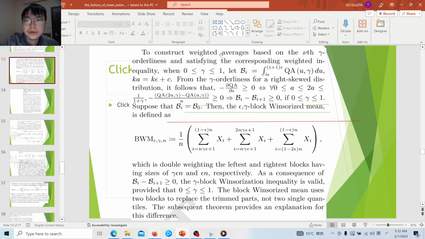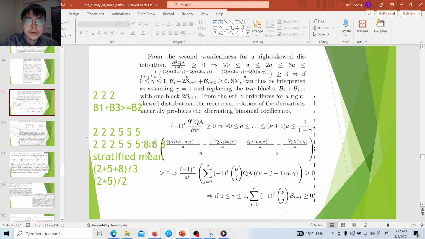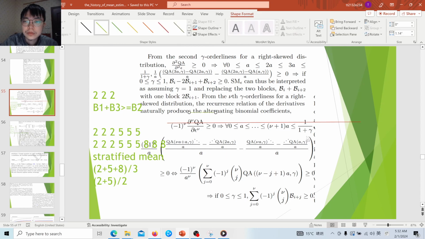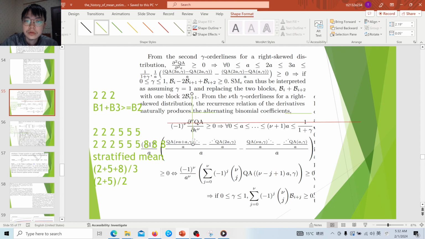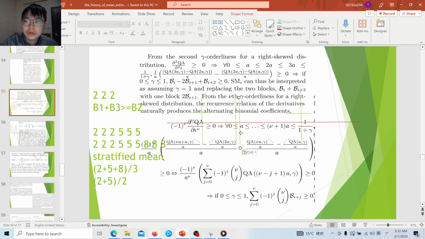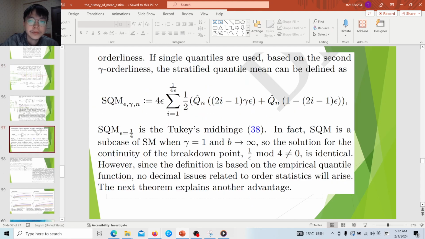It is very similar to the quantile mean, very similar to the stratified mean. It is just based on the block quantile approach, because the stratified mean is based on the block approach. For example, maybe it may be like this, this is a block, but the quantile mean becomes a single quantile. We just consider, for example, if there are 2 single quantiles, maybe they're like this. If there are 4 single quantiles, maybe like this.